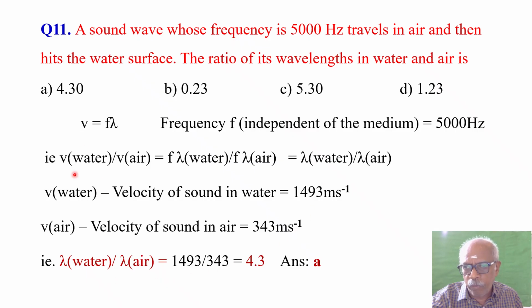So V water by V air is equal to F into lambda water divided by F into lambda air. F and F will get cancelled. So lambda water divided by lambda air is equal to V water by V air. What is V water? 1493. What is V air? 343. The same ratio is applicable for the ratio of wavelengths also. V water by V air is equal to lambda water by lambda air. Okay, that's it. So 1493 divided by 343 will give you 4.3.